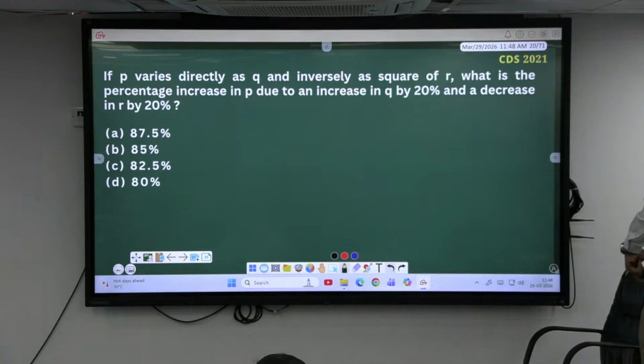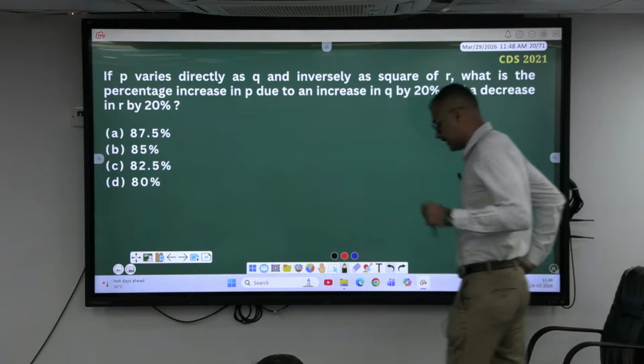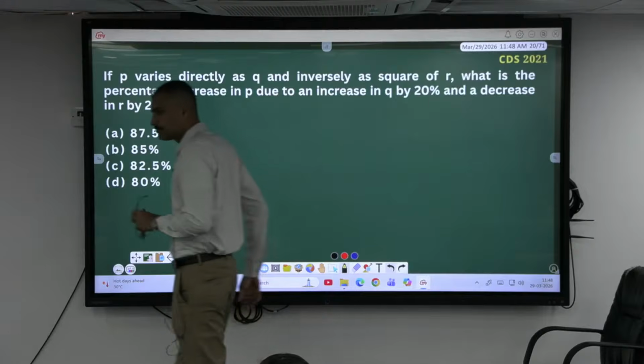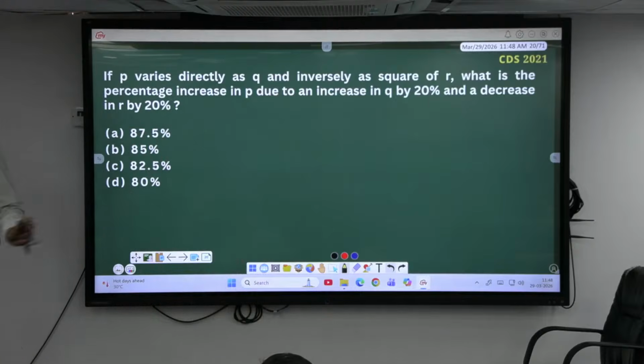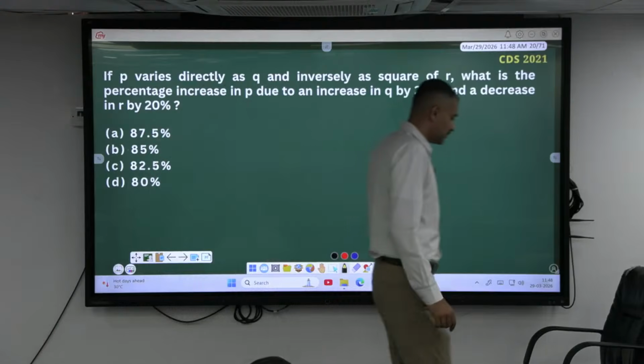If P varies directly as Q. Okay, come on, this is good. These are typical UPSC kind of questions, CSAT kind of questions. Asked in CDS also.